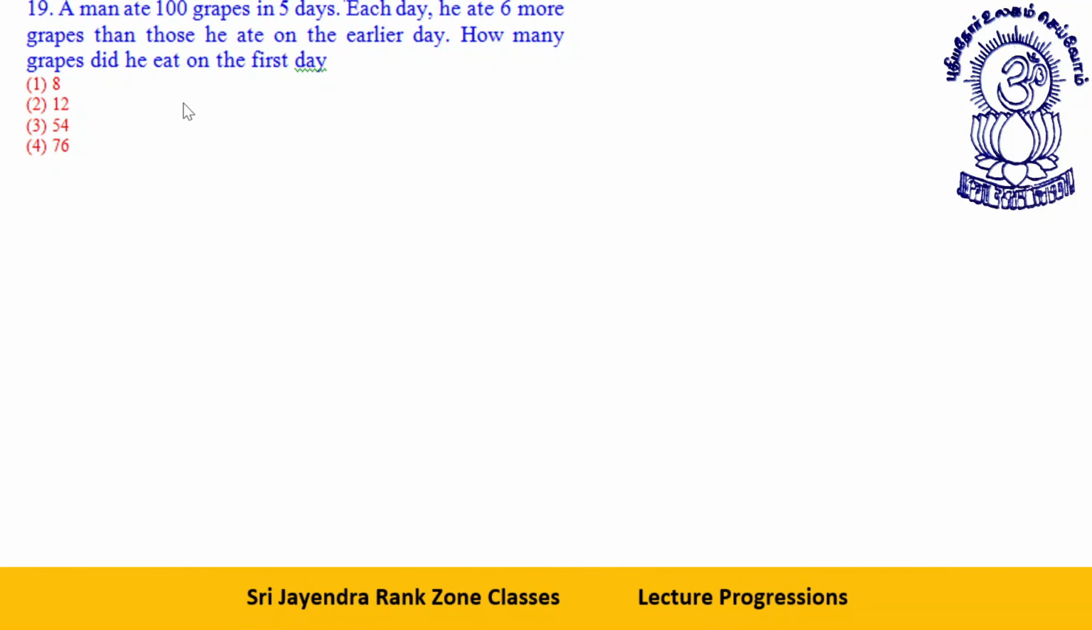A man ate 100 grapes in 5 days. Each day he ate six more than those he ate on the earlier day. How many grapes did he eat on the first day? See, dear students, these are five values. He ate some grapes, the next day he ate six more grapes, the next day he ate six more grapes. So like this, we know what this value is.